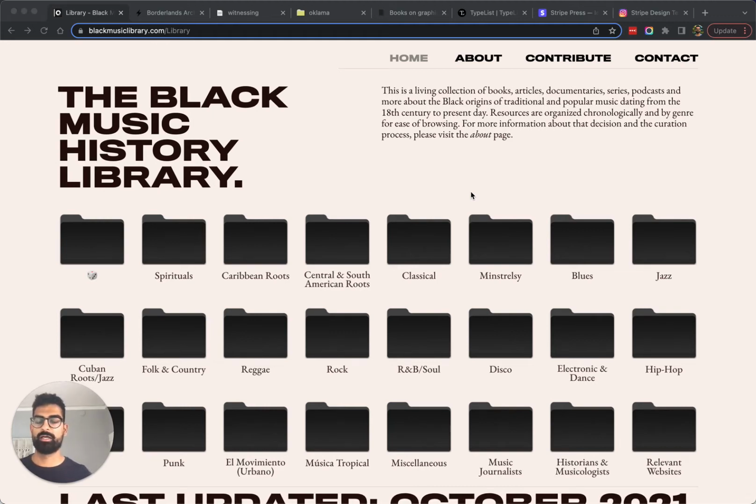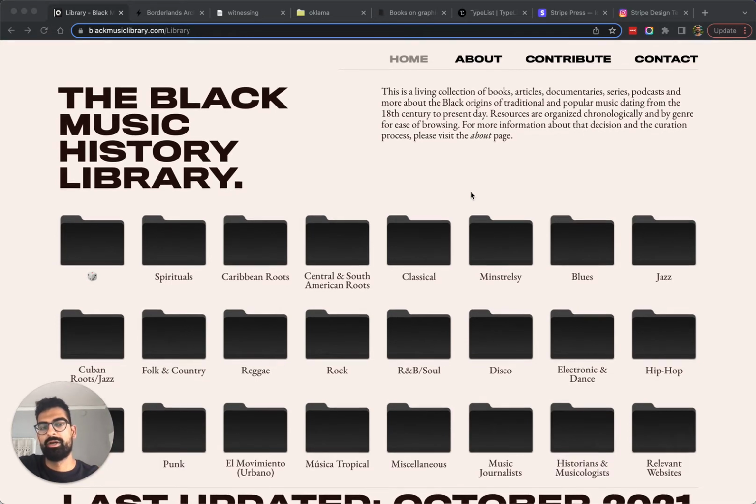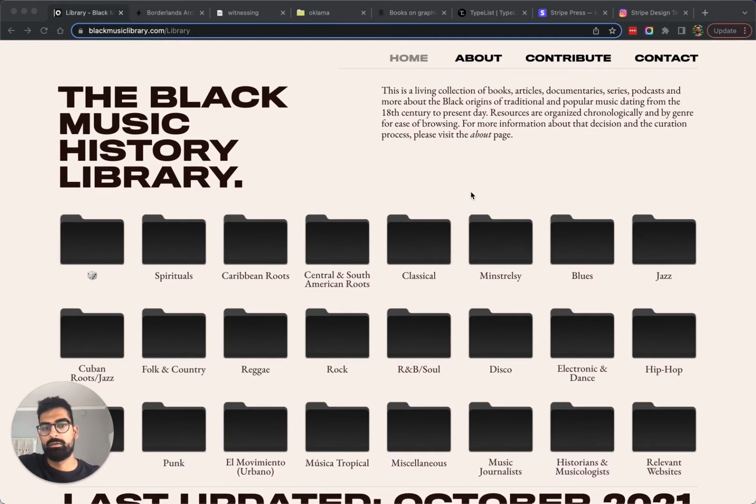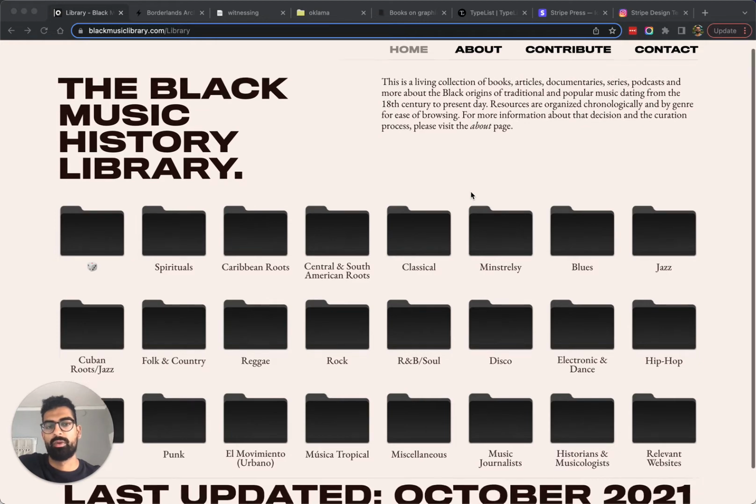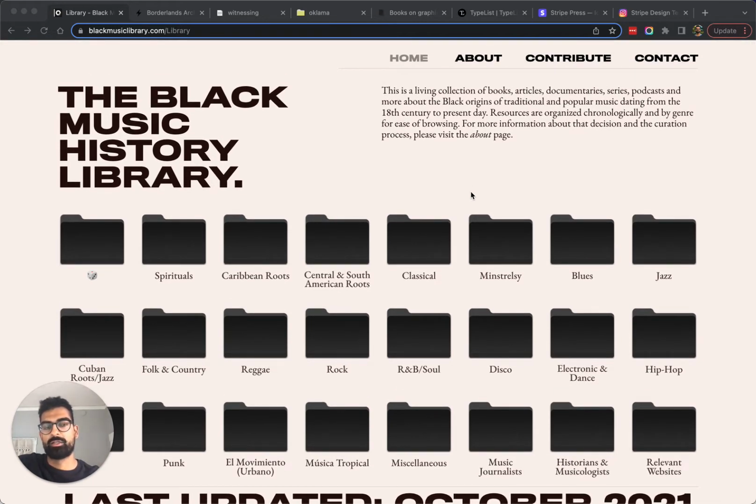Hey, I'm Neil, and I've got another website microtrend to go over, and this is all about collections. We're going to do this in two parts. In part one, we're going to look at websites like this one, the Black Music History Library, which reference Finder if you're on a Mac or File Explorer if you're on a Windows, these sort of file directory collection views. Okay, so let's get into it.